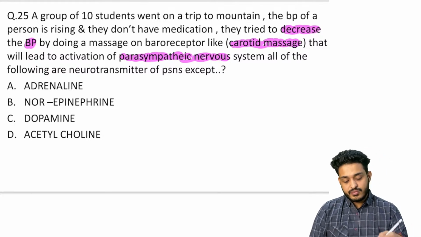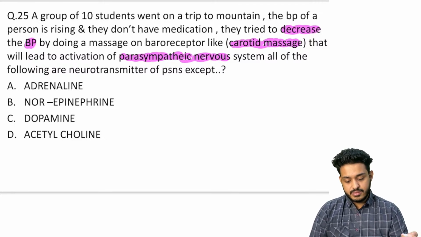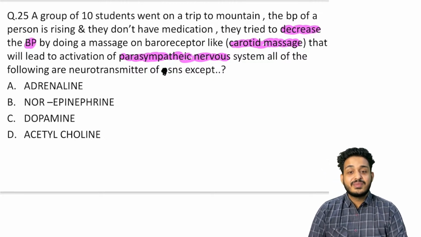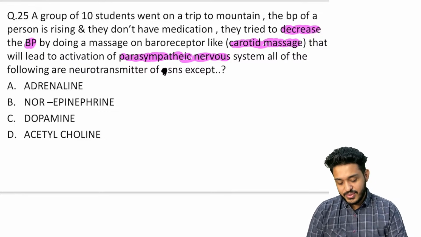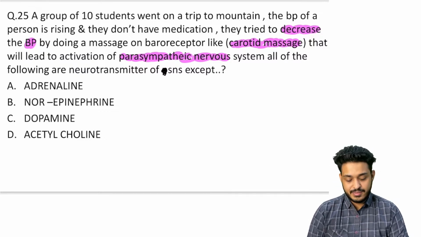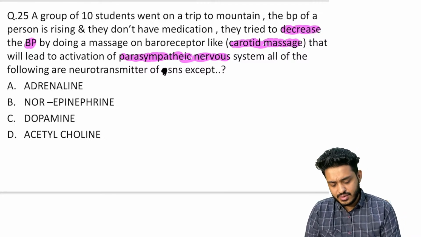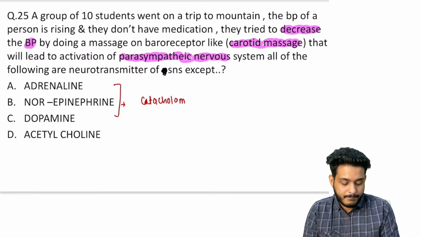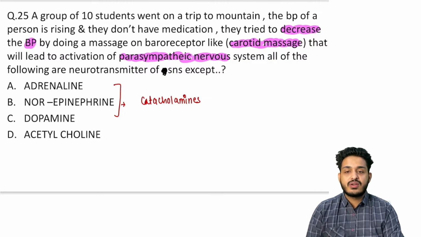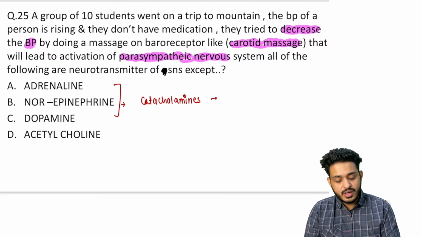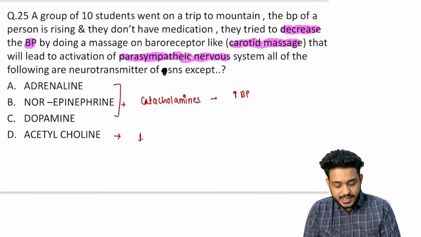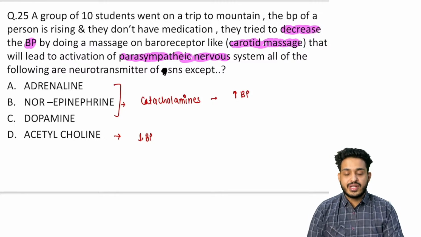Okay, so all of the following are the neurotransmitters of the sympathetic nervous system except. So they want to know about the neurotransmitter of parasympathetic. You already know these three are together known as catecholamines, and catecholamines are responsible for an increase in the BP, whereas acetylcholine is going to decrease the blood pressure.